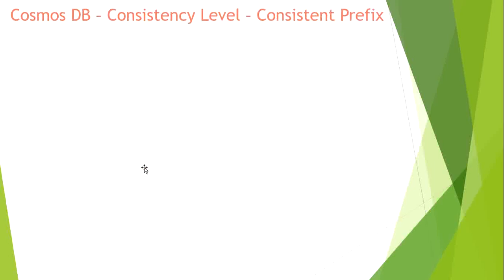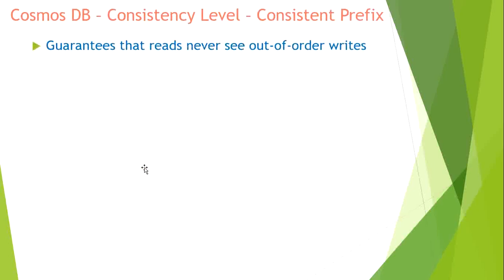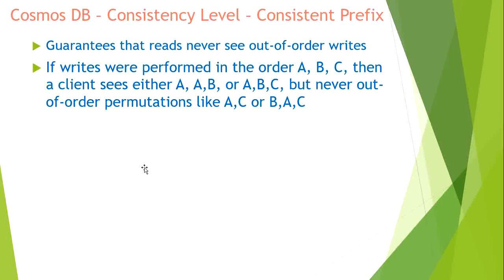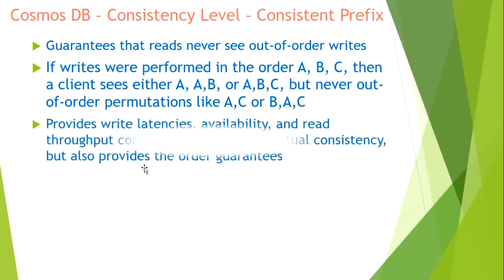And there is consistent prefix. It guarantees that reads never see out of order writes. If writes were performed in the order ABC, then a client sees A, AB, or ABC, but never out of order permutations like this one. So this is another consistency level. It provides write latency, availability, and read throughput comparable to that of eventual consistency, but also provides the order guarantee.